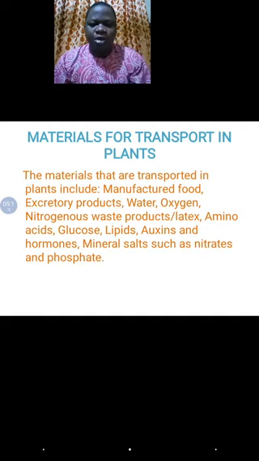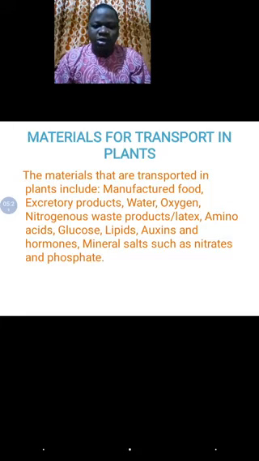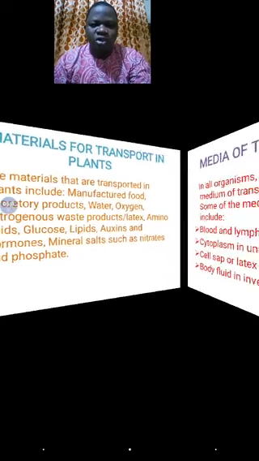And then in the body of the plants too, you have materials that are necessary for transportation. These are manufactured food, as you know that the food is manufactured in the leaf of the plant, and as a result it has to be taken to other parts of the plant. And then you also have oxygen, nitrogenous waste products, amino acids, glucose, and so on. All these need to be transported from one point to the other.